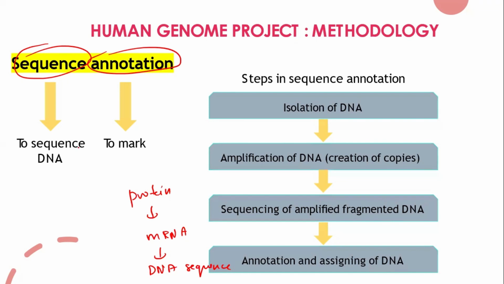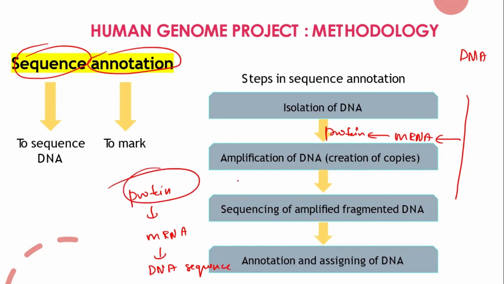But in this method, what we'll do is we'll take the sequence of the DNA. From that sequence, we'll understand what mRNA this DNA is making. From that mRNA, what are the proteins you are getting? So we will go in this order for the sequence annotation: DNA to mRNA, mRNA to proteins. But in the previous method, first we see what the protein is, what mRNA it has, and from this, what DNA sequence it gives. But here, first you sequence the DNA and then you mark it by what protein it is giving.